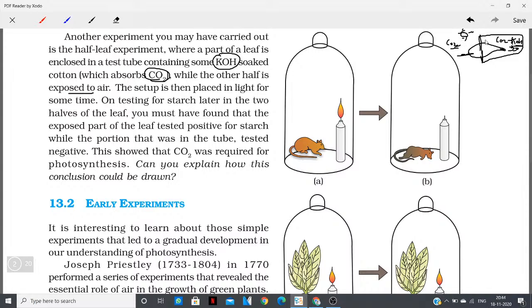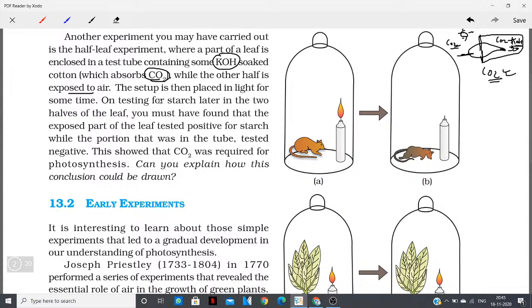So when you do the starch experiment, after some time you will observe that the part of the leaf which was inside the test tube does not show starch formation, while the part outside the test tube shows starch formation. Which means that carbon dioxide is necessary for photosynthesis. Without carbon dioxide, photosynthesis cannot take place. So these were the basic experiments which proved that light is necessary, chlorophyll is necessary, everything. We have done these experiments in our previous classes.